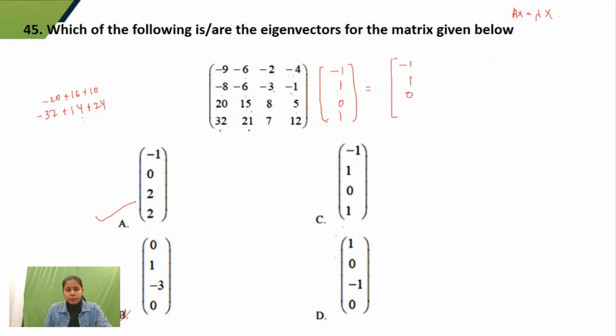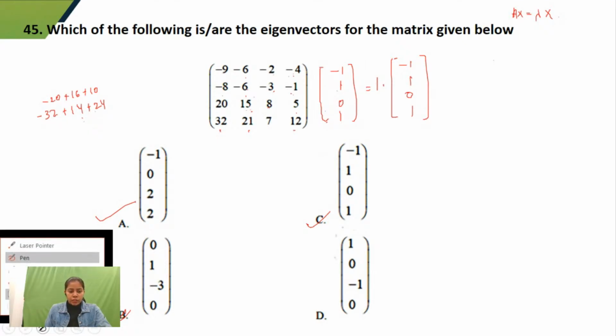Minus 32 plus 21 plus 12, that would give me 1. Yeah, option C is also giving. I can write this down as 1 and 2. This is also matching, so C is also correct. Let's check for D. Guys, did you check for D or do I need to check?